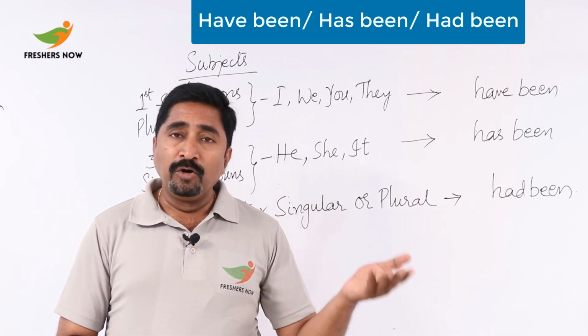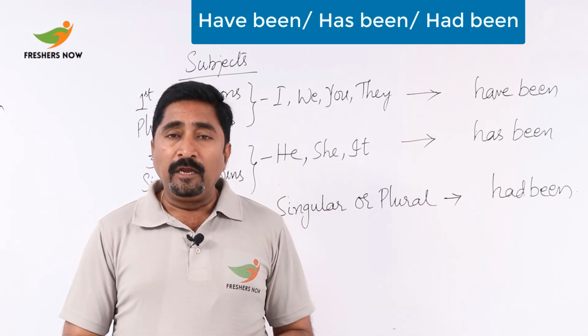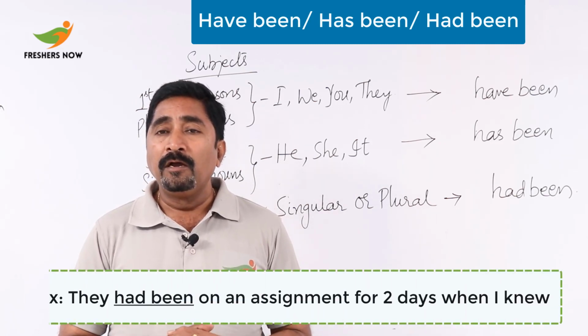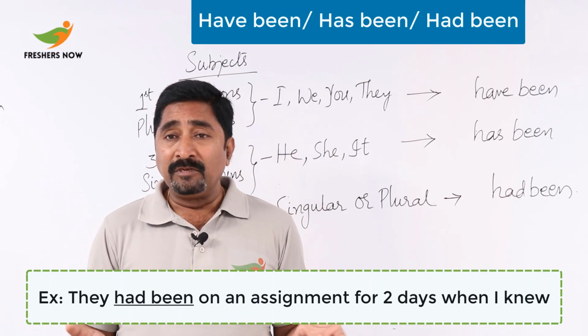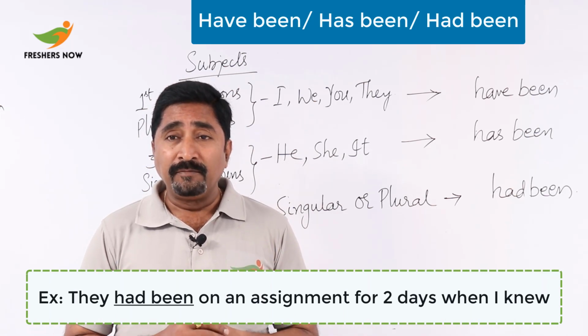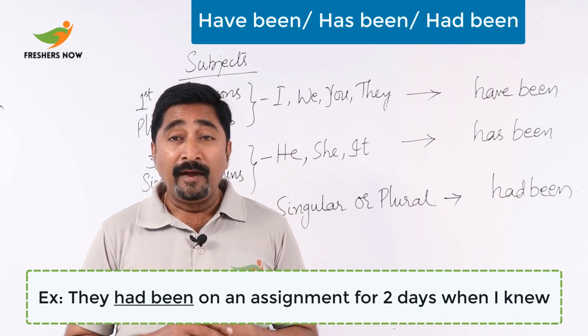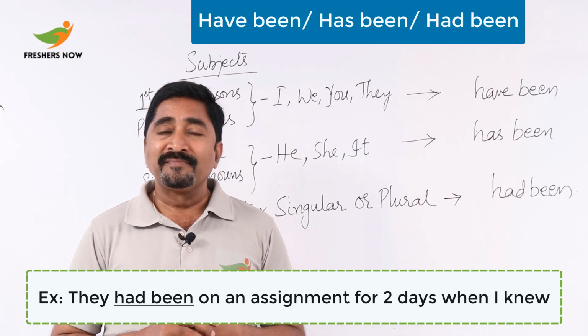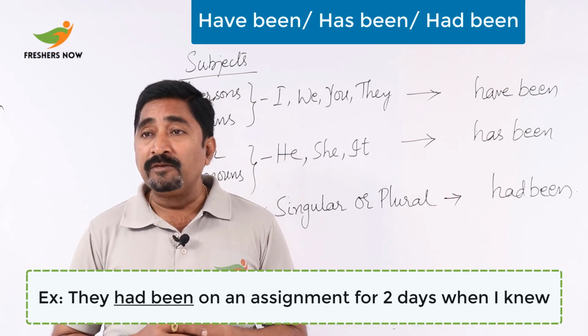So for example, we go with the past, like they had been on an assignment for 2 days when I knew. They had been on an assignment when I knew.